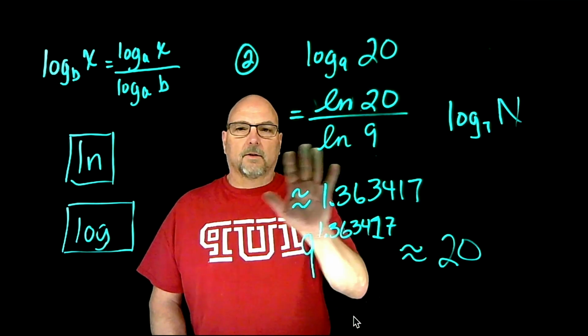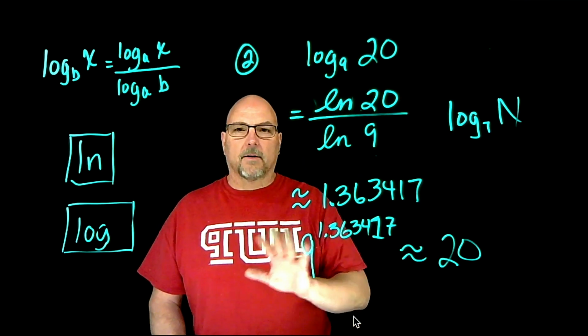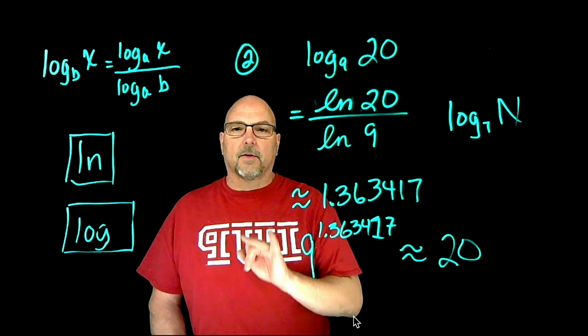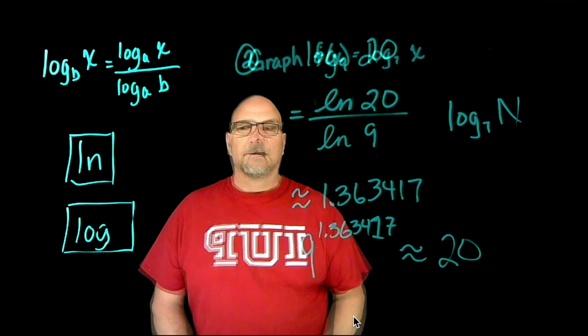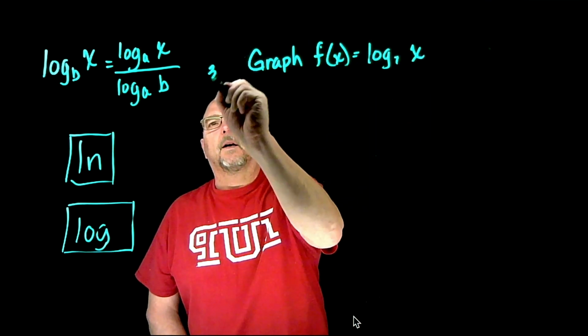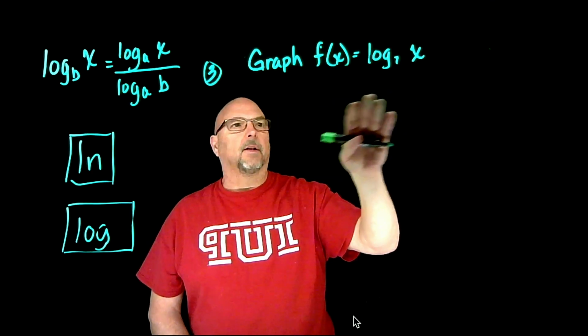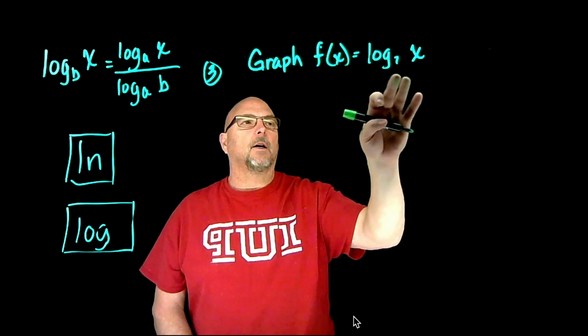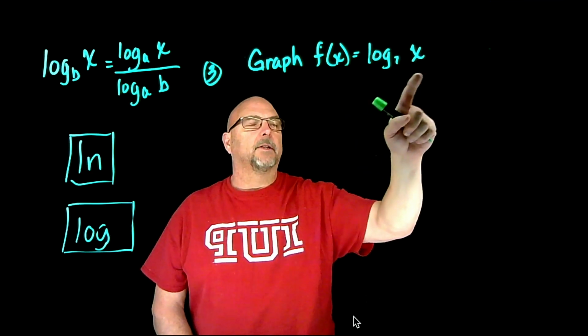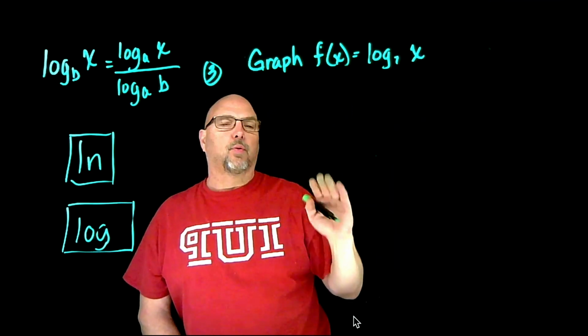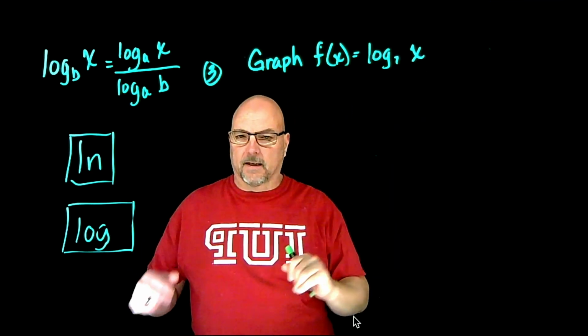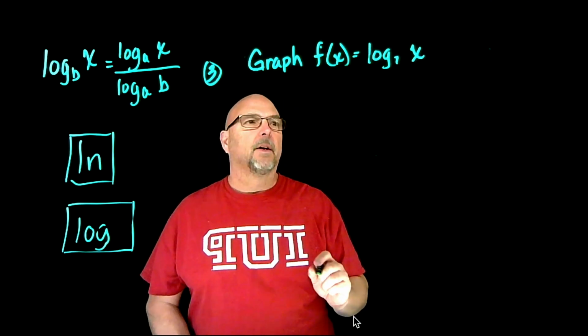All right, so when else might we come into this prior to the TI-84? Let me show you a third example. Okay, welcome back. This is a third example. Suppose you had to graph a function. It said f of x equals log base 7, we'll keep with that 7, of x prior to the common age, I guess I'll call that.